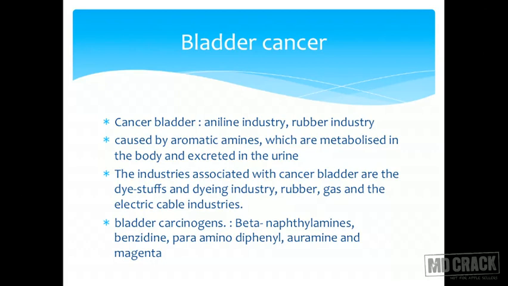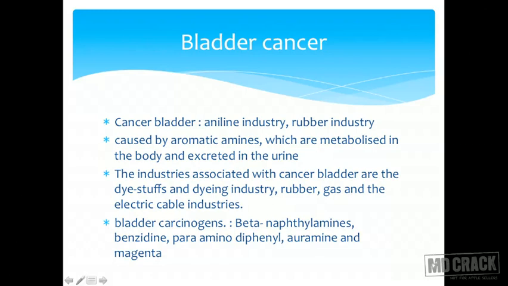So this is fascinating. The bladder is inside, but because urine is stored and urine has those carcinogens, you get bladder cancer. Again, you want to remember the industries, aniline and rubber industry. Pretty easy to remember because they are really different. Aniline and rubber. We were also seeing what the specific constituents are which cause cancer. The industries associated with cancer bladder are dye stuff making, dyeing industry, rubber, gas, electric cable industry. So basically what I read is rubber and dyes. Anything to do with dyes and rubber, bladder cancer.